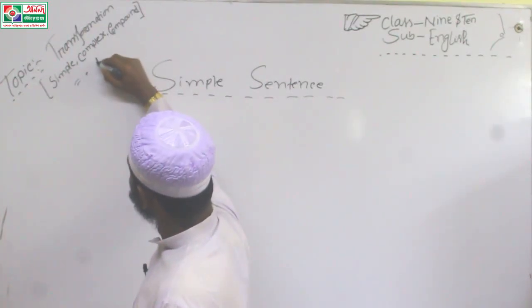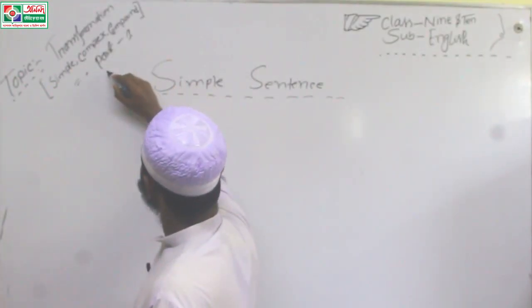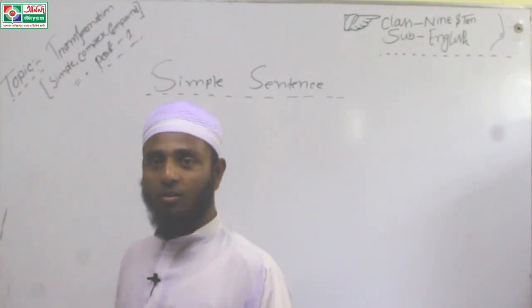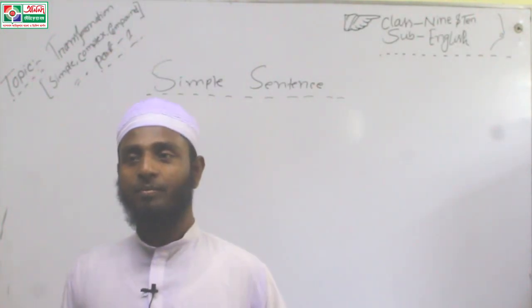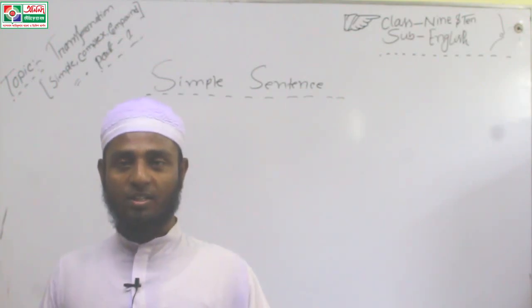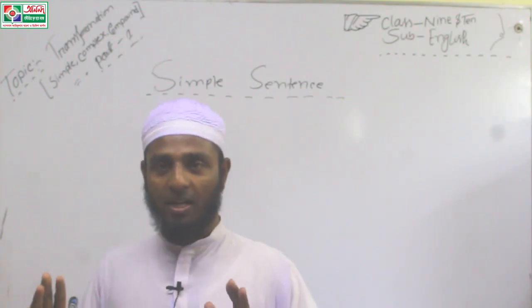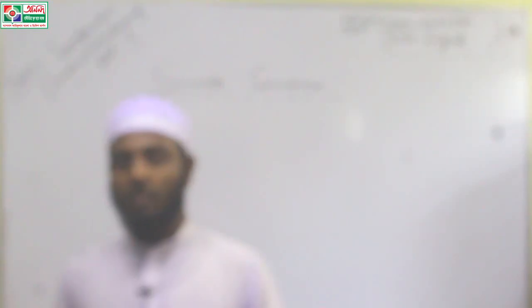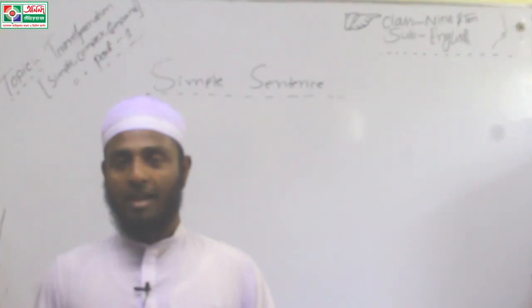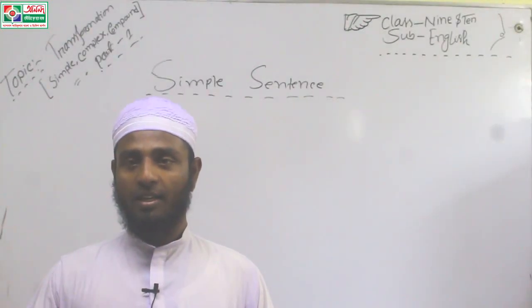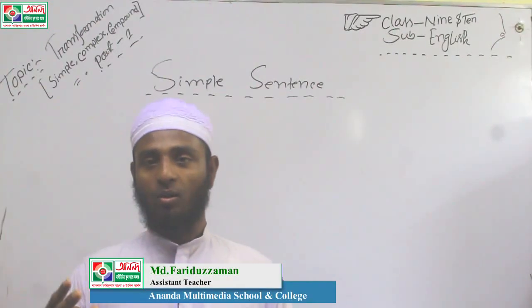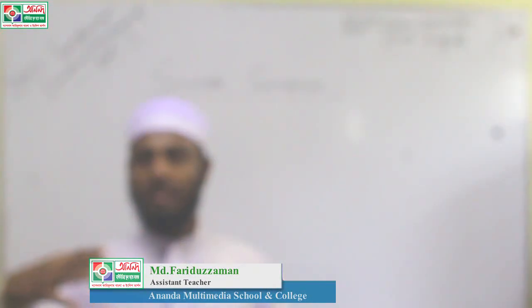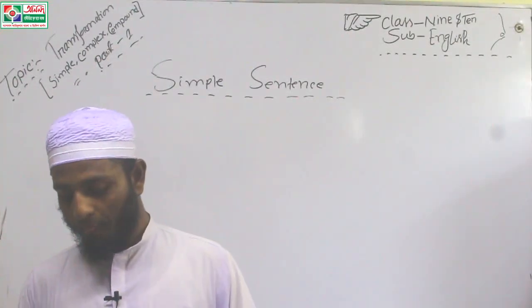Simple, complex and compound sentences are a vast grammar topic, so I have decided to divide it.